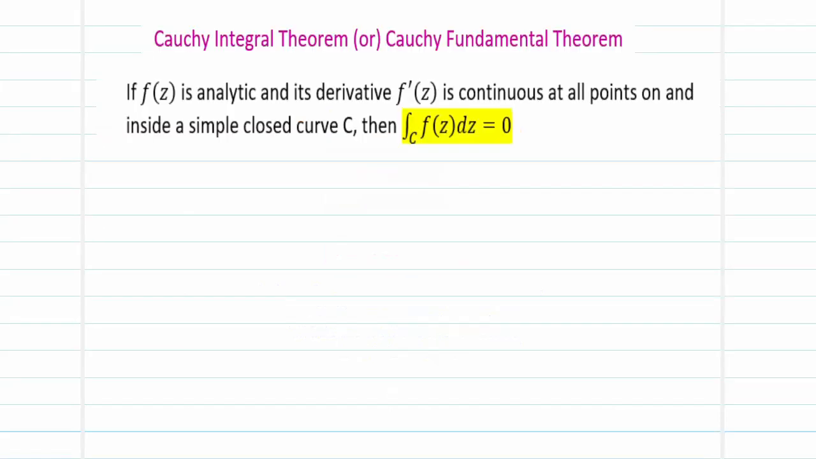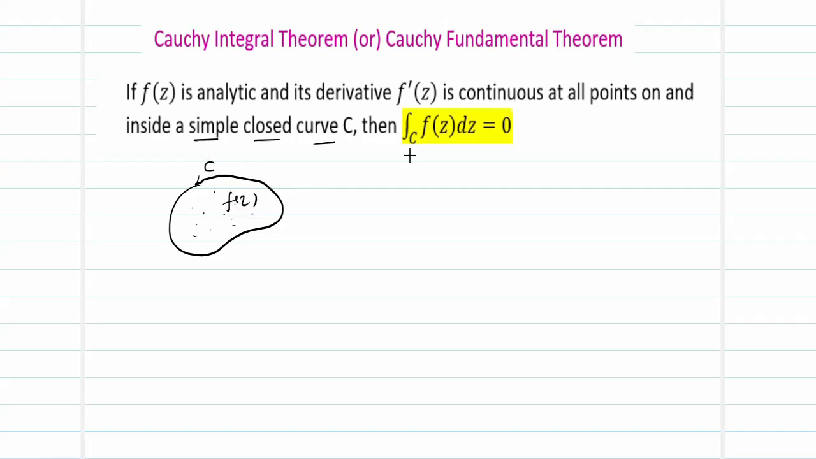The first thing we are going to see is the Cauchy integral theorem, also stated as the Cauchy fundamental theorem. Suppose you have a simple closed curve C, simple in the sense that there is no overlapping of the curve. If f of z is analytic and its derivative f dash of z is continuous at all the points on and inside the closed curve C, then what happens?